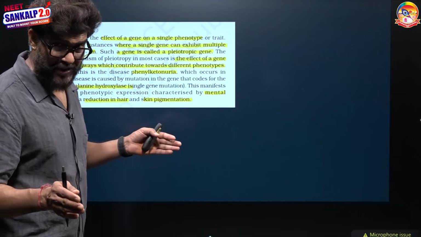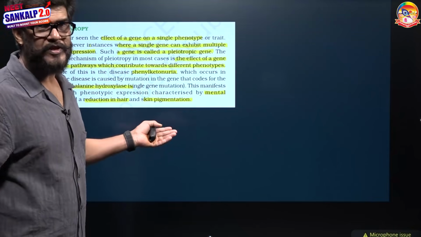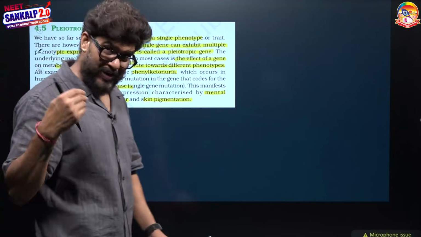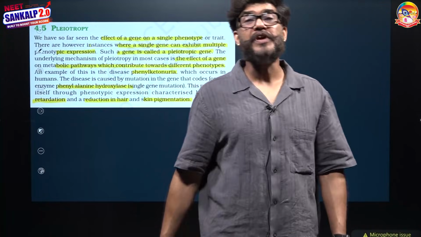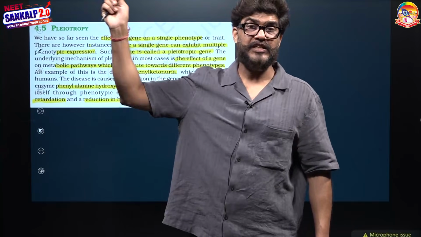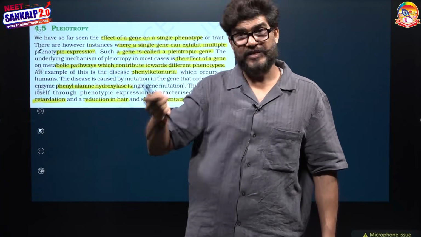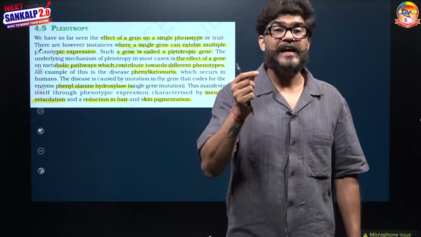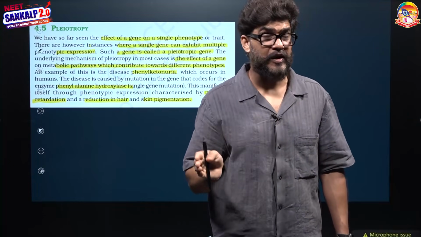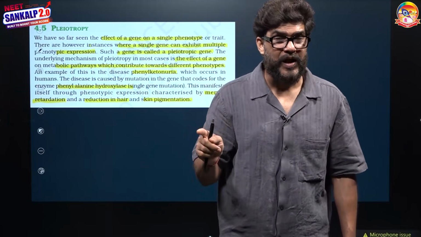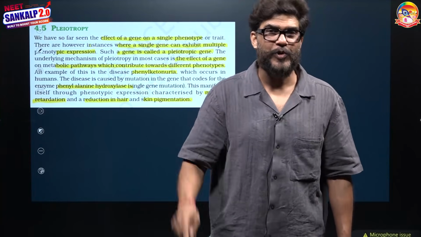So multiple phenotypes controlled by one gene means pleiotropism. We have already discussed, if you remember, gene B that was controlling the shape of the seed in the pea plant, round and wrinkled, as well as the size of the starch grain, large, intermediate and small. It means in the pea plant, that gene was also a pleiotropic gene.